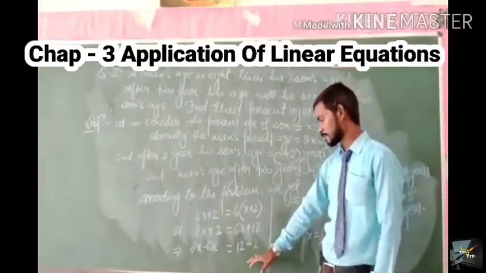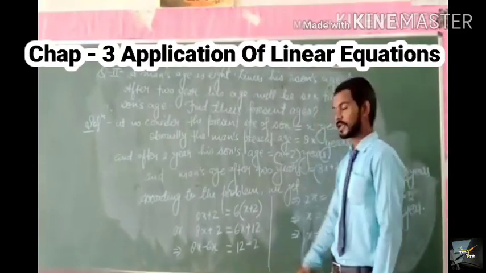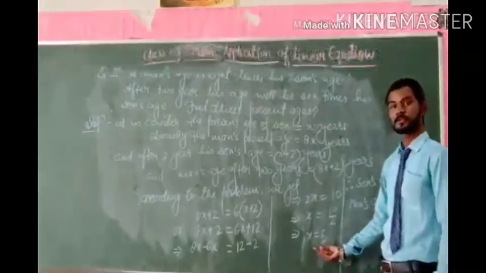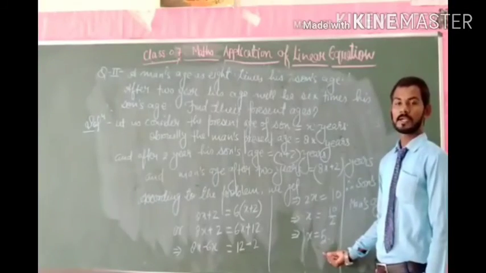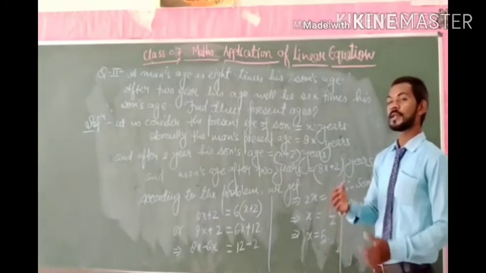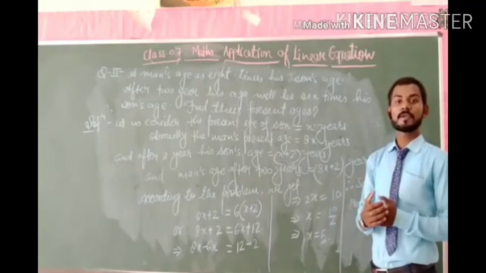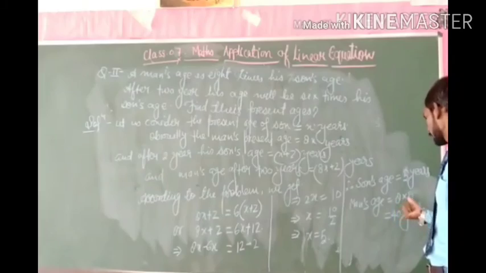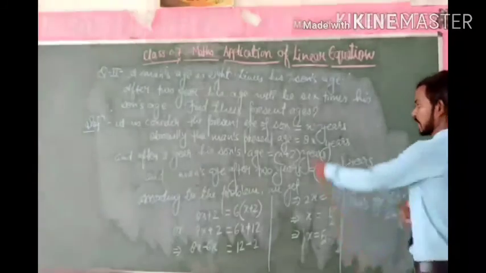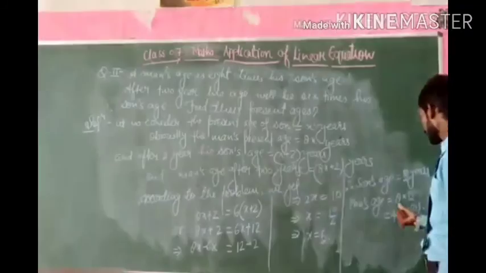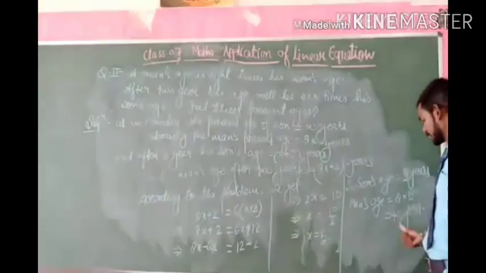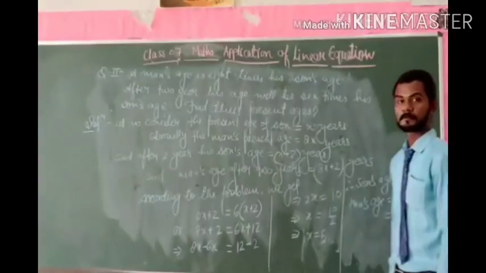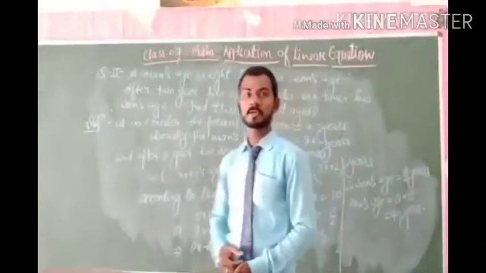And after solving it by the transposition method, we get the value of x is equal to 5, which shows that the present age of his son is 5 years, and the man's age is equal to 8 times x. Putting the value of x, we get 8 multiplied by 5, which gives 40 years. This is the solution of the second question.